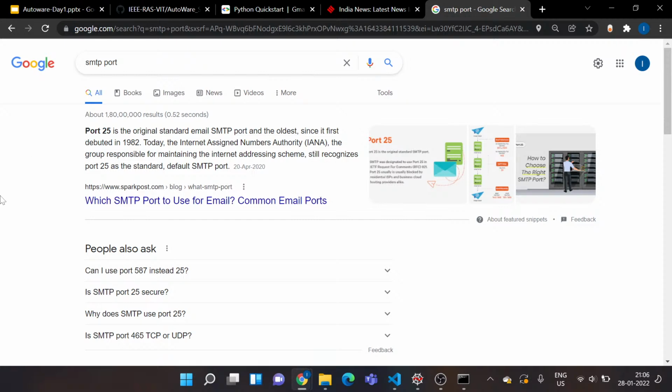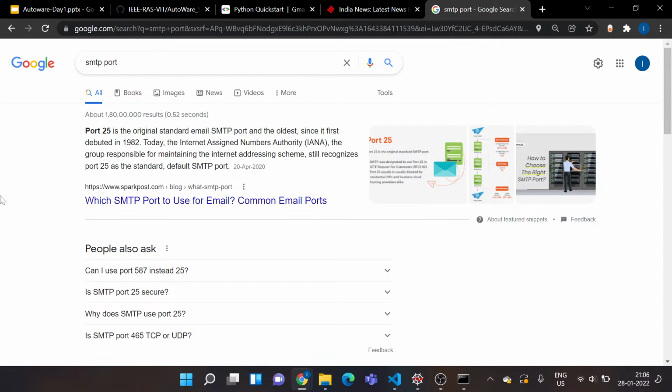Now the next thing is, when you communicate on the internet, there are different protocols. You have the hypertext transfer protocol, that is HTTP. Then you also have HTTPS. Then you have TLS, you have SSL.